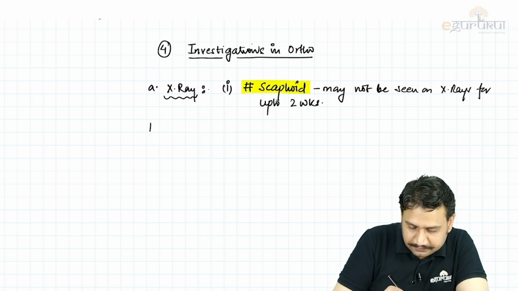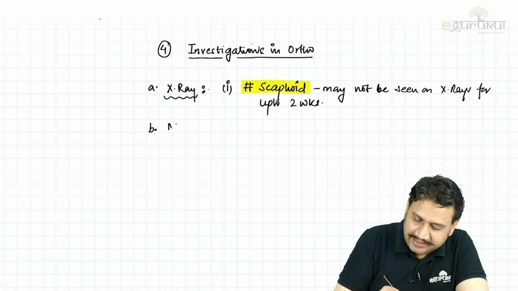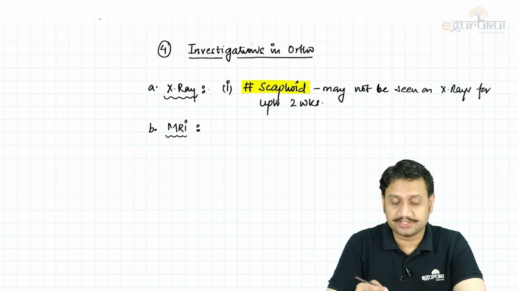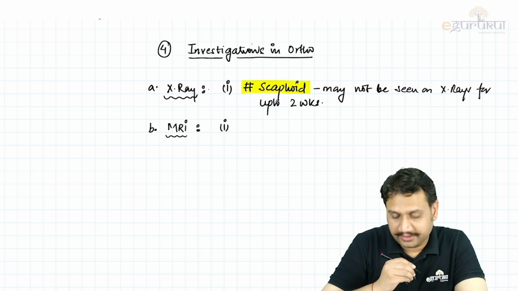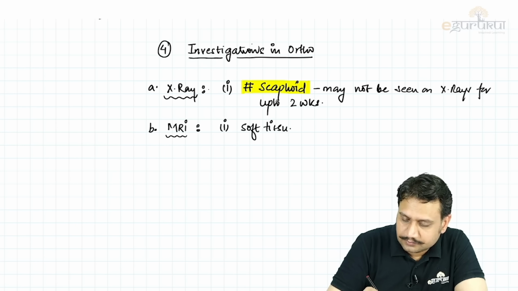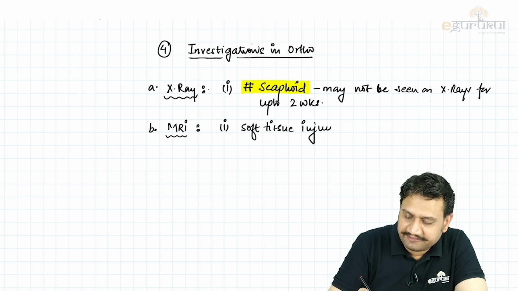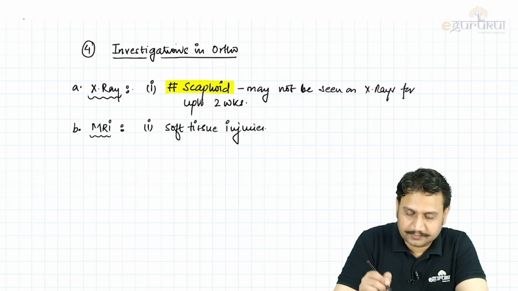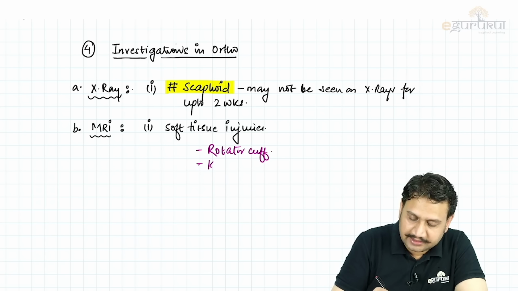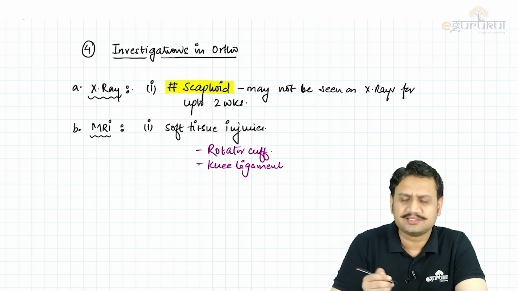Second, when you talk about the MRI, you should know where to utilize the MRI, right? For our MCQs also. For example, number 1, we know that MRI is the investigation of choice for soft tissue injury. For example, rotator cuff injury, knee ligaments, isn't it? So we usually get the MRI done first. That is true. We all know about that.